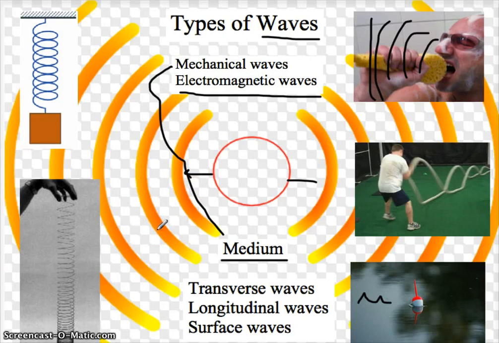Scientists even think that these electromagnetic waves start with some kind of motion. All these mechanical waves, like somebody singing, like somebody moving this rope up and down, like waves taking this bobber up and down, are all some kind of motion. And scientists even think that the ions, you may remember that ions tend to have a molecular movement to them, and that electrical movement is kind of what starts these vibrations, and even the electromagnetic waves.